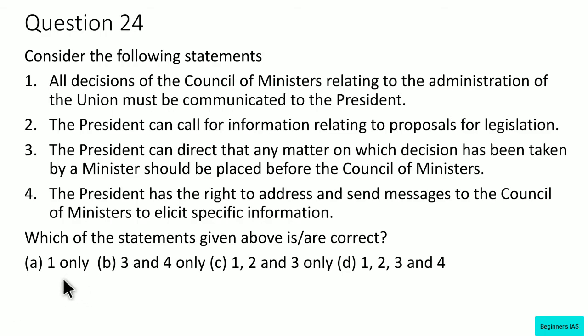One has to know about Article 78. Okay, this Article 78 can be seen in two perspectives. One is the perspective of the PM, the Prime Minister. So what are the duties of the Prime Minister? And the other is from the perspective of the President. So these are very important points. There are duties and rights. See, from the perspective of the Prime Minister, to communicate to the President all the decisions of the Council of Ministers relating to the administration of affairs of the Union and the proposals for legislation. Therefore, this statement is right.